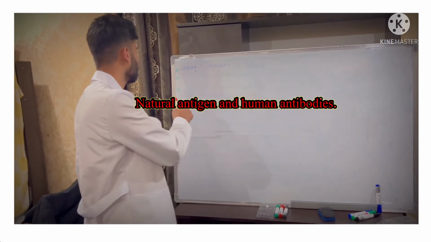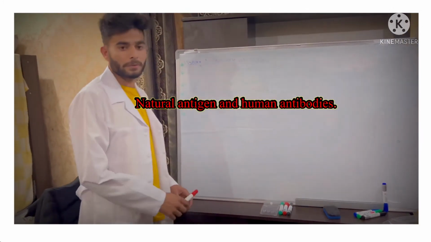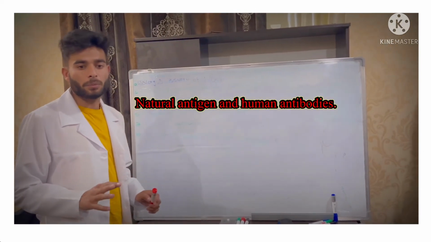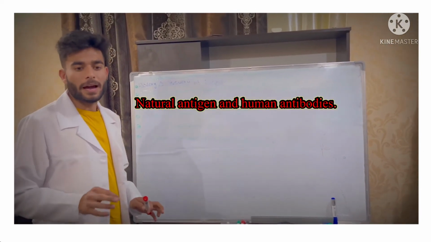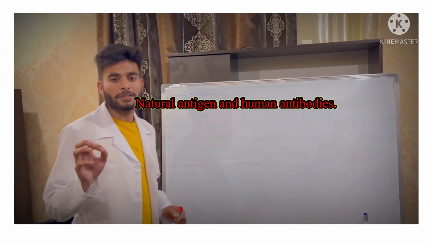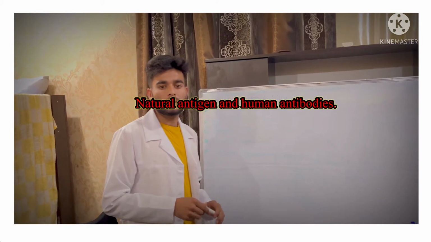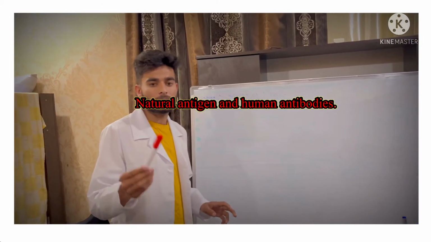The third one is the types of natural antibodies. The human antibodies are classified into five isotypes: IgM, IgD, IgG, IgA, and IgE, according to their H chain, which gives each isotype distinct characteristics and roles.